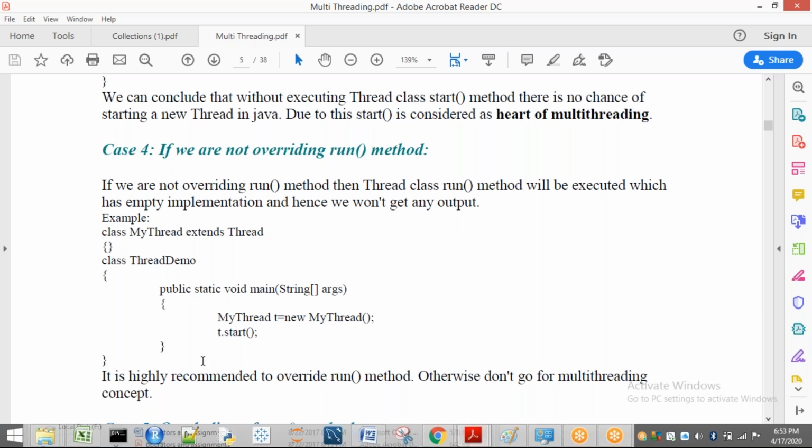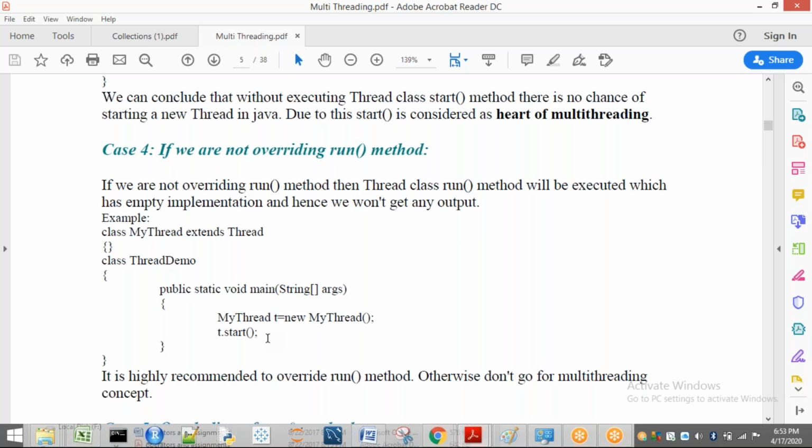Okay. Remember that point. Now here my thread tree is created. So this T can act as a thread, because here extends Thread is there. So my thread is also getting the properties of Thread. Now t.start, what happens? T.start means the thread is going to register to the thread scheduler. It is going to get some priority. It is going to join into some group. All these activities will be done in our start method.